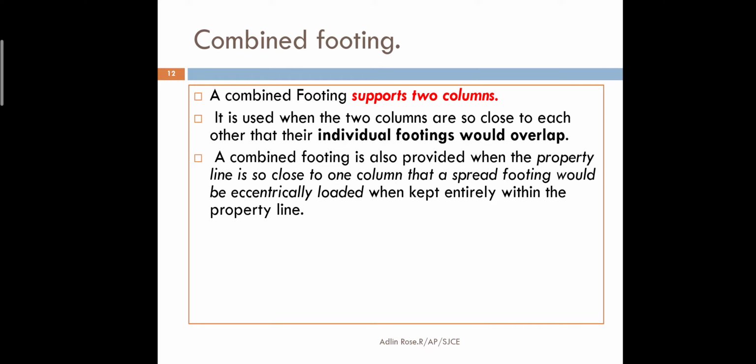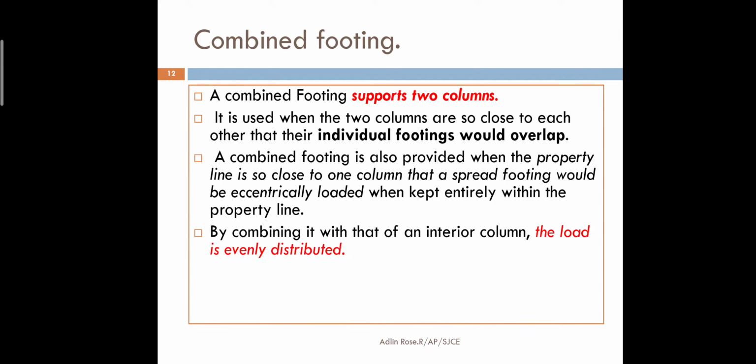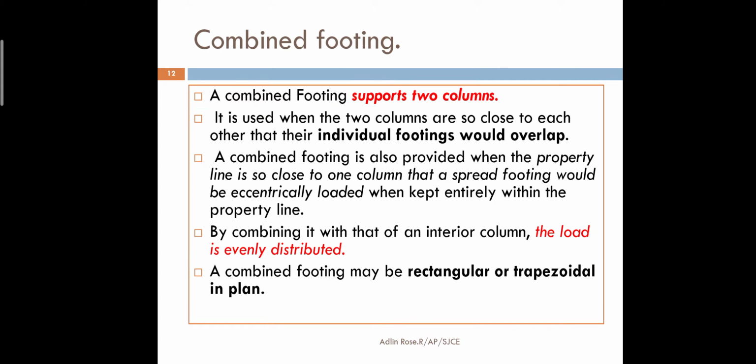When two columns carry different loads, their size is also going to be different. When the size of the columns is different and they are nearby, then we can go for combined footing, so that the load is equally distributed.